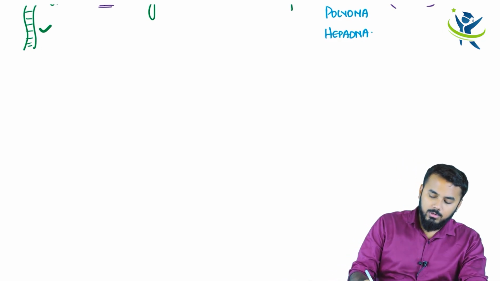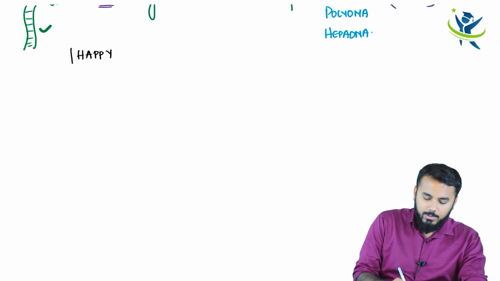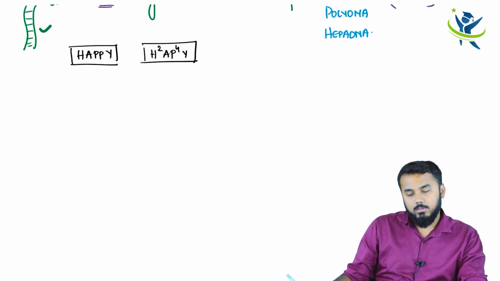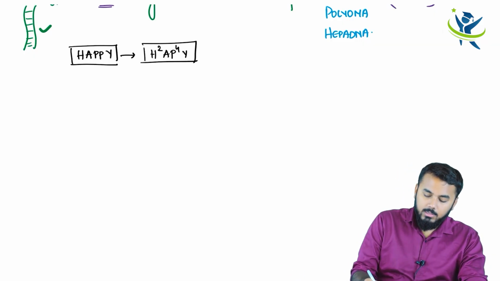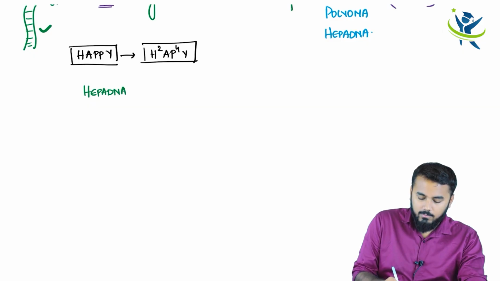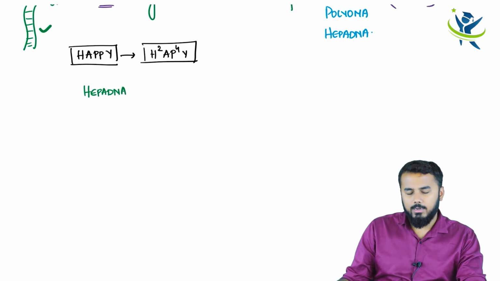So obviously, how do you remember that is by a mnemonic HAPPY, you know, happy, right? So how do you remember is H square A P power 4 and Y. Okay. Now what is H here? Hepadnavirus, right? So hepadna is also a virus that has got DNA. Okay, but the exception is that it has got a circular DNA.